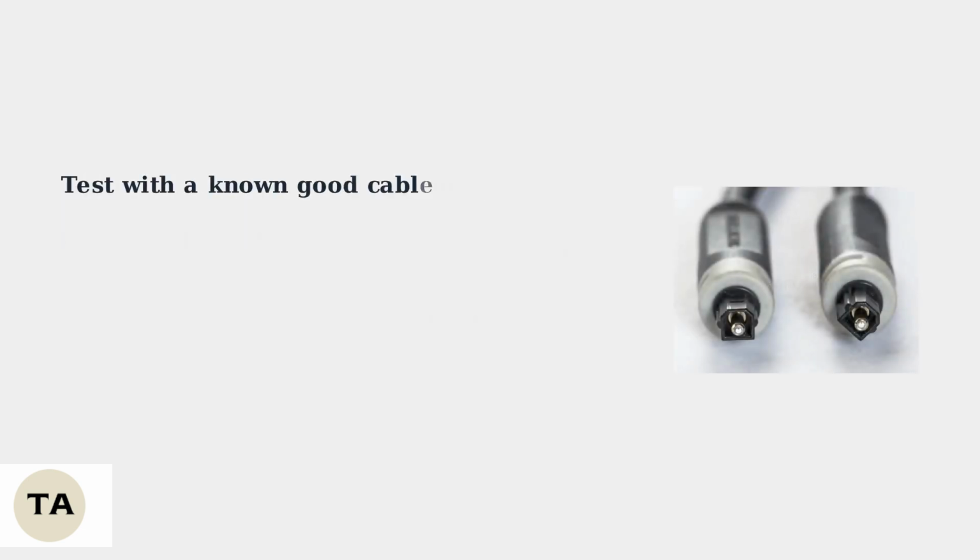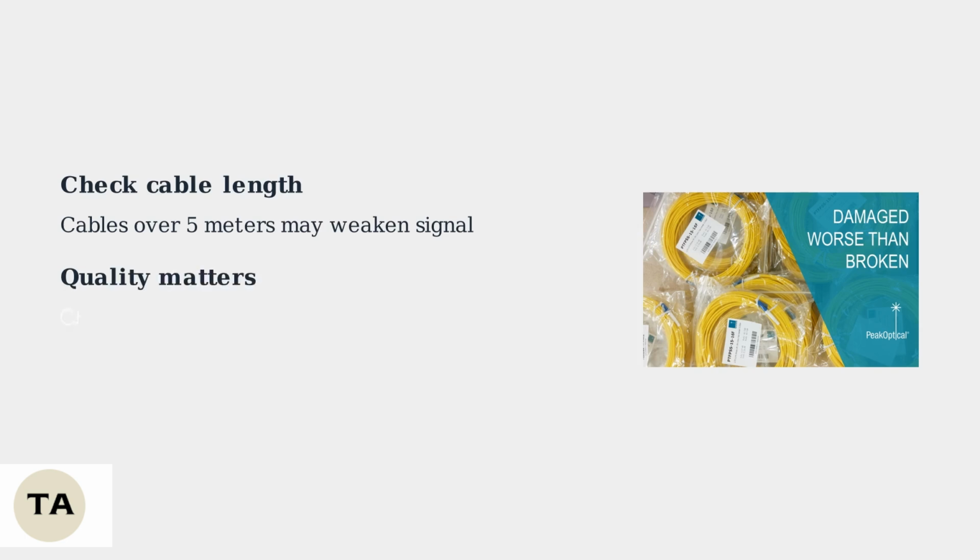If possible, test with a known working optical cable to determine if your current cable is faulty. Cable length can affect performance. Avoid cables longer than 5 meters as they may weaken the signal. Quality is also important. A 2025 Consumer Reports study found that many inexpensive Toslink cables cause failures.